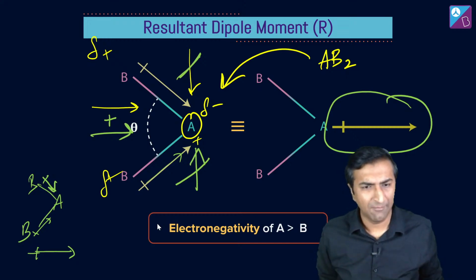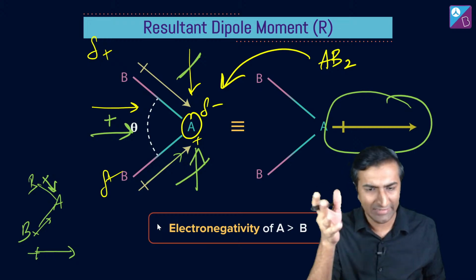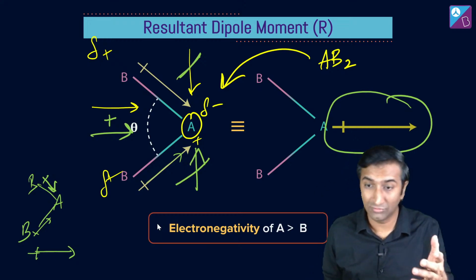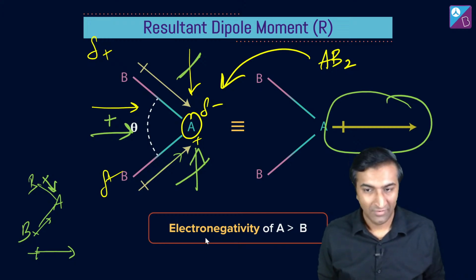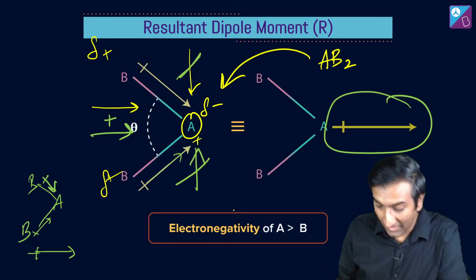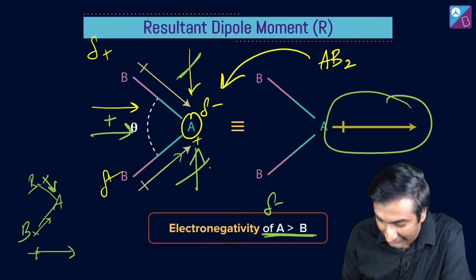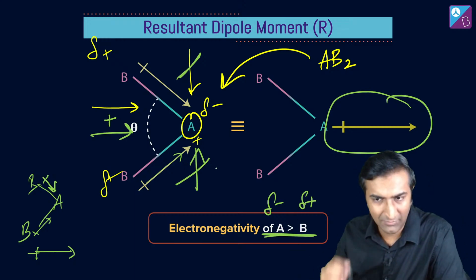Shall I show you with an example? Radhika, I'll tell you what I'll do. मैं एक सवाल, ये तो abstract होगा थोड़ा, एक एक्चुअल मॉलिक्यूल के साथ दिखाता हूं. Maybe that will help. Hey, good evening, Stuti. Hey, Stuti has been answering all the questions on the chat, on the comments. This is important. If electronegativity of A is more than that of B, मतलब this is negative, this is positive. Radhika, एक काम करता हूं मैं. I'll show you an actual molecule. Maybe it will be easier to understand.